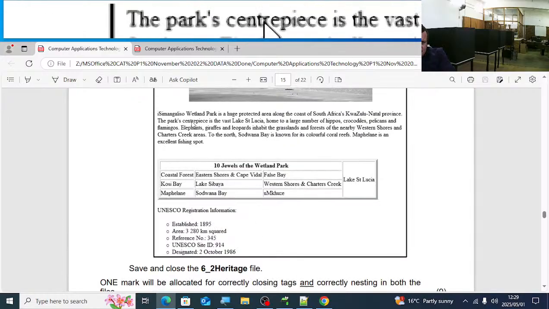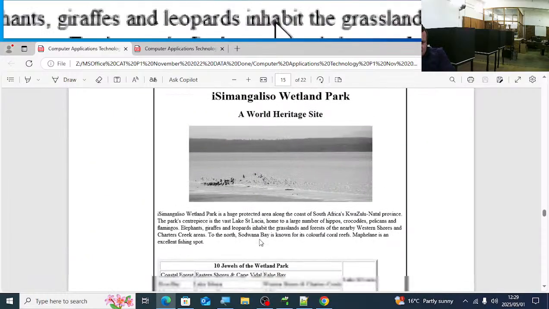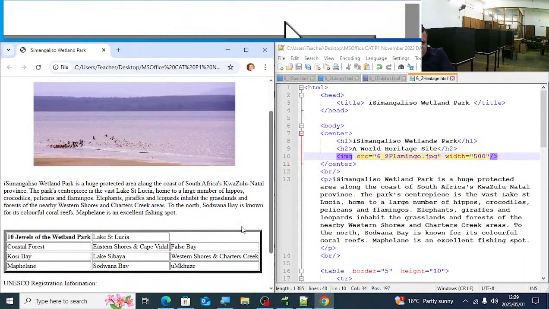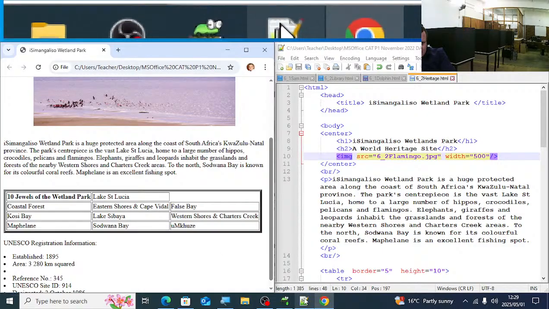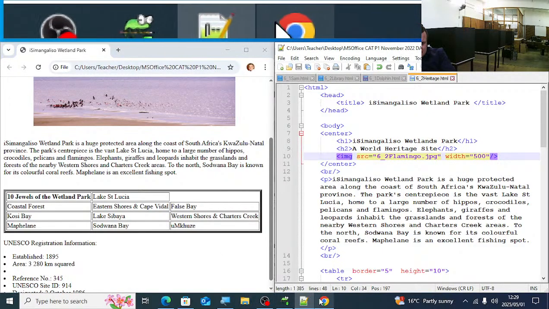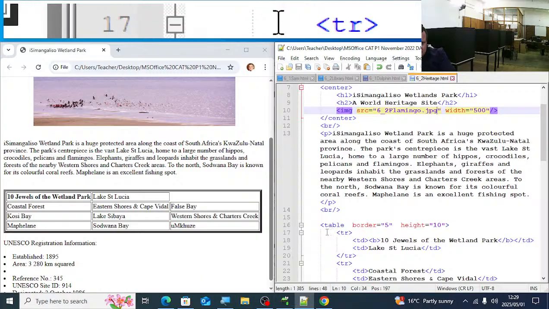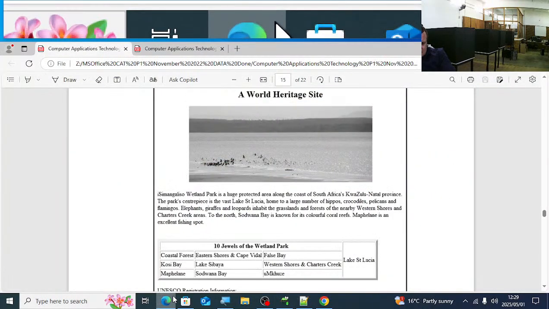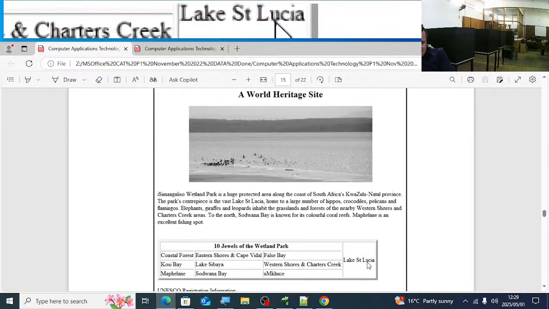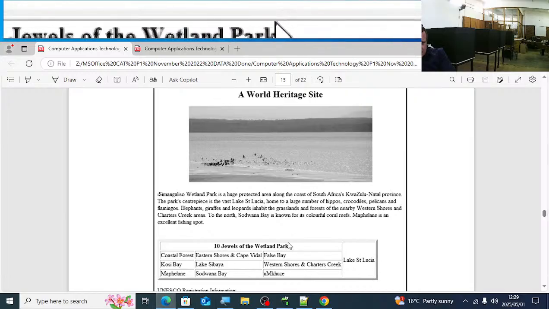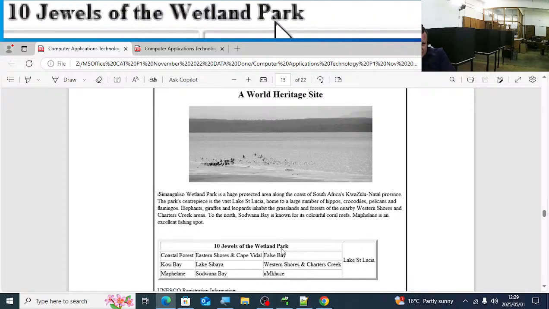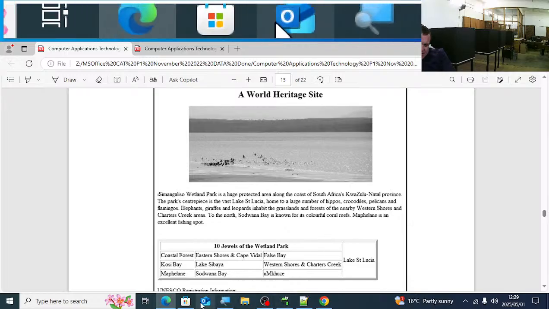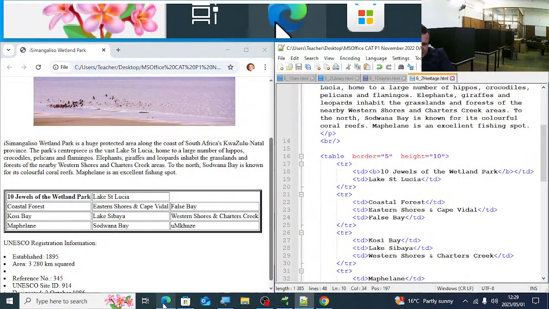The next thing that we have to look at, the heading is fine, that picture is fine, the text, let's just see the text, how it's displayed. Also looks alright. The table is a bit of a problem. So let's quickly see the table there, how it should look. You have the Lake St. Lucia there. You have top 10 jewels of the wetland park there. How many columns do we have there? Can someone tell me how many columns do we have there?